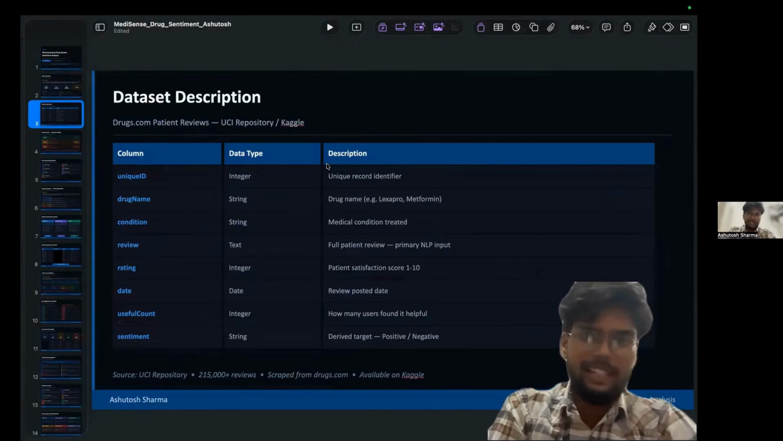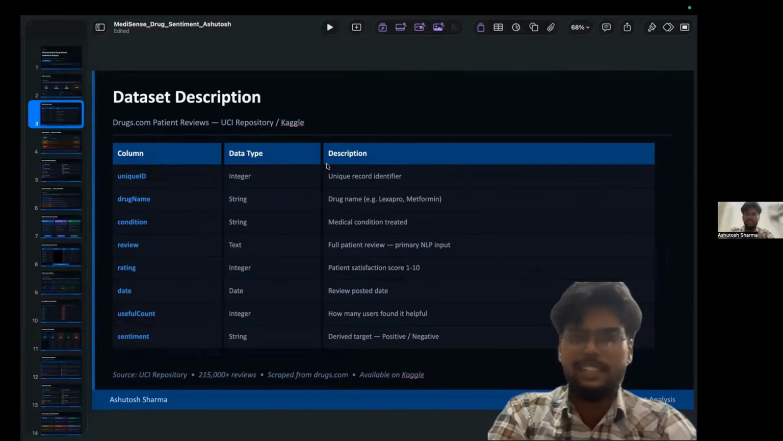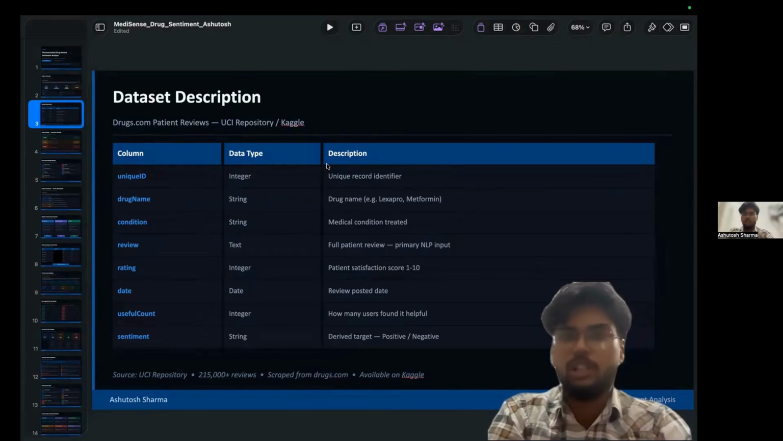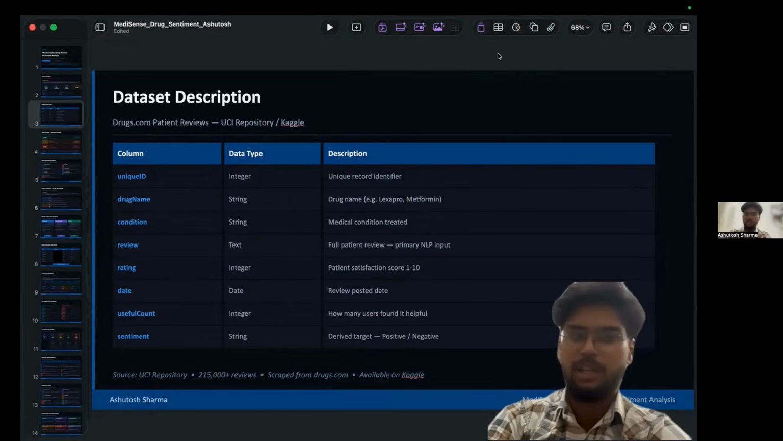Now, let's discuss the dataset used. The dataset contains more than 215,000 patient reviews collected from drugs.com. Columns include drug name, condition, review text, rating, date, and useful count. The most important column is review because it contains the patient's actual experience.